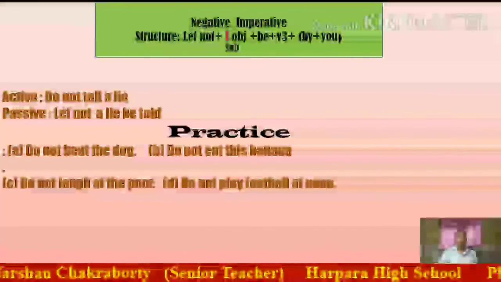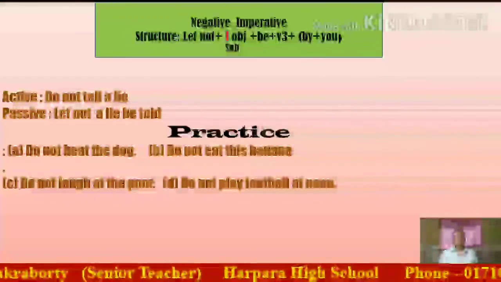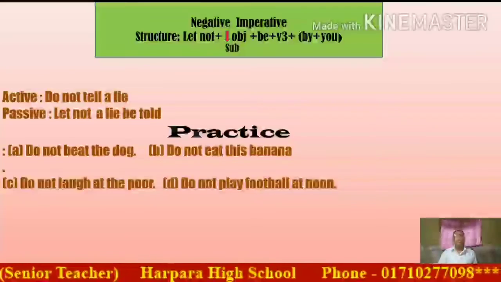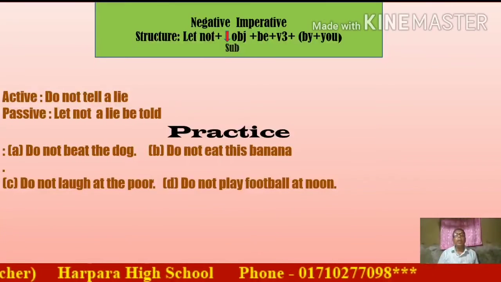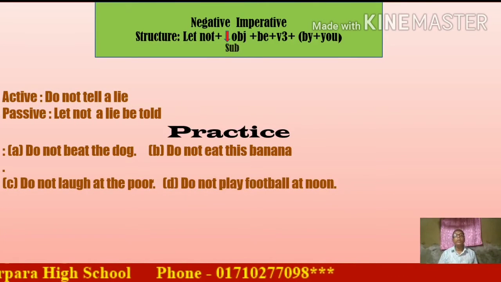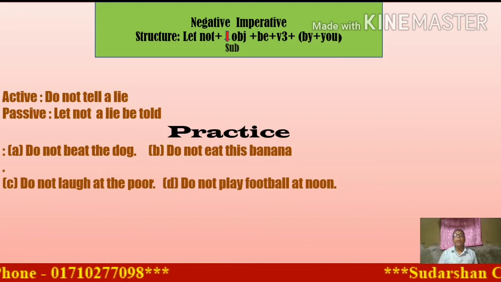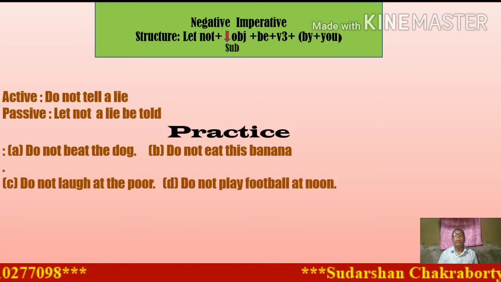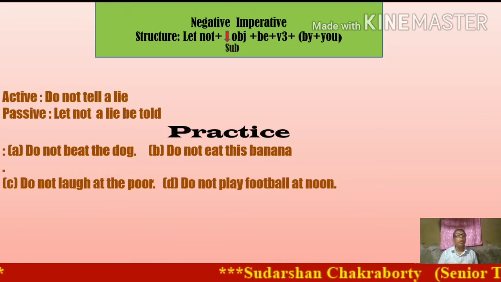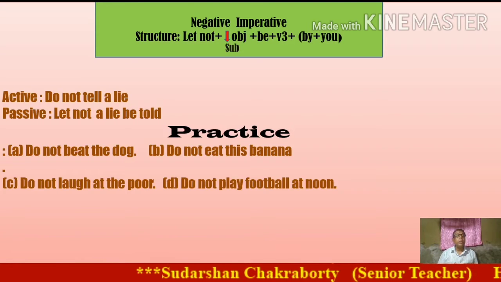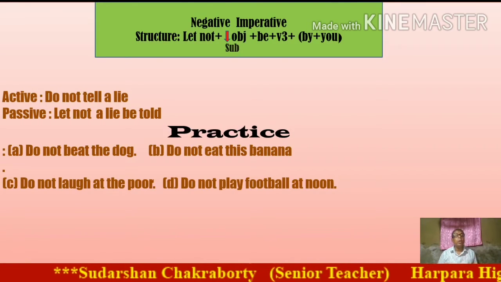Dear student, the imperative sentence negative structure: at first let plus object plus be plus V3. V3 means verb past participle, plus by plus subject, which will be in object form. There are some sentences in the slide. Number 1, do not tell a lie.